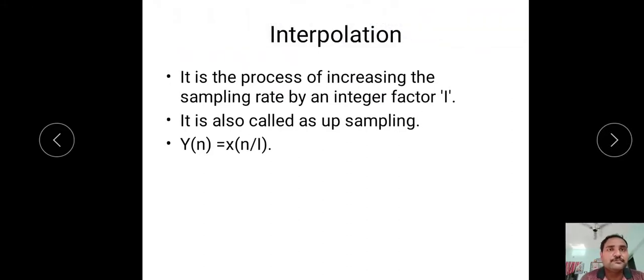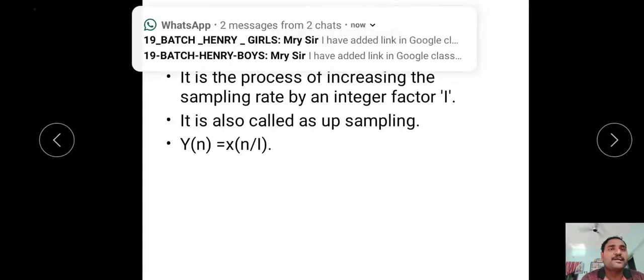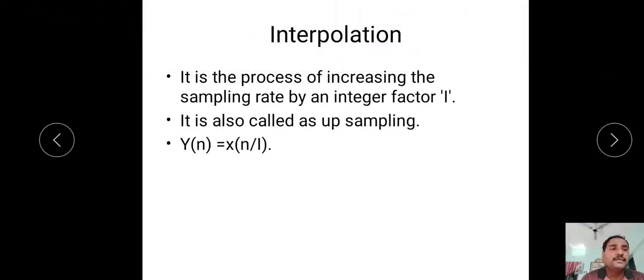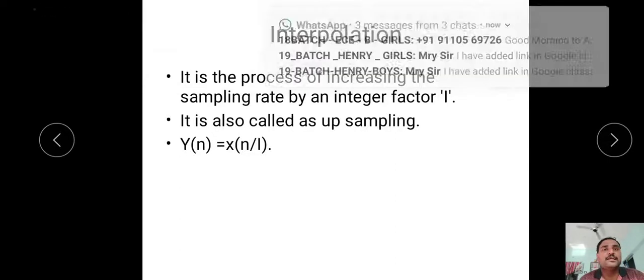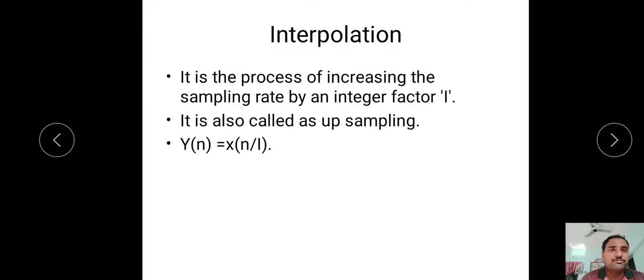In this process, we should increase the sampling rate of the given signal by an integer factor of capital I. That means here we increase the sampling rate of the given signal with an integer factor I. In decimation, we reduce the sampling rate by an integer factor of D. Here we should increase the sampling rate by an integer factor of I. That's why it is also called upsampling. That means here the sampling rate value is increased. That's why it is called upsampling.